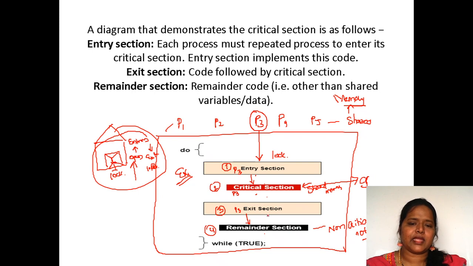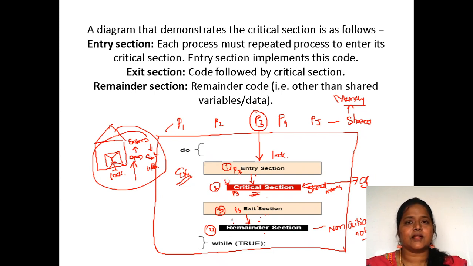Again, while exiting, he has to lock it, in the sense that I have done the task with the critical section. Now I am exiting out. So whoever is willing to use the critical section, they can enter. Remainder section, in the sense, here we are going to place the shared data in the critical section.